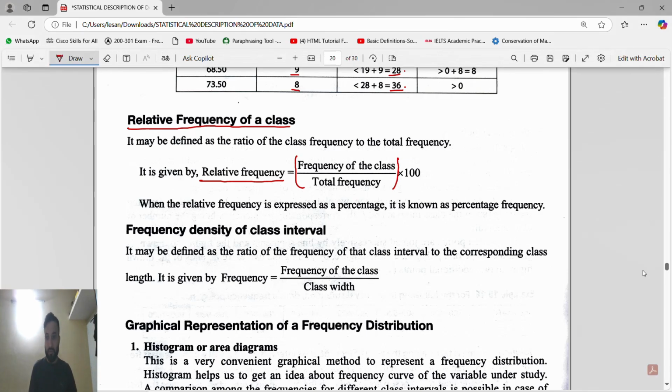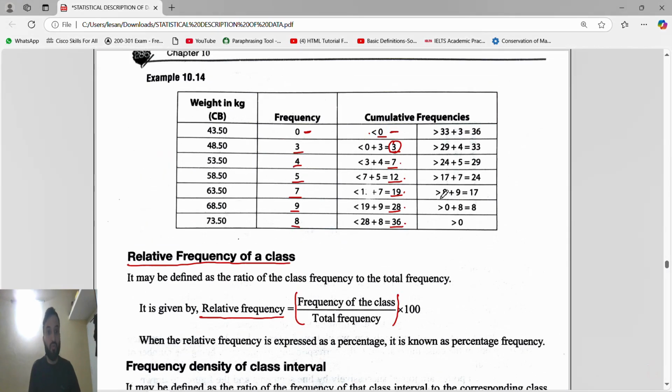Suppose they ask you to find the relative frequency of this class interval. So relative frequency is what? Frequency of the class. The frequency of the class is 5. So 5 divided by total frequency. Total frequency is how much, guys? When we add all the frequencies, total frequency is 36. So 5 by 36. That's it. The relative frequency means frequency of the class divided by total frequency.